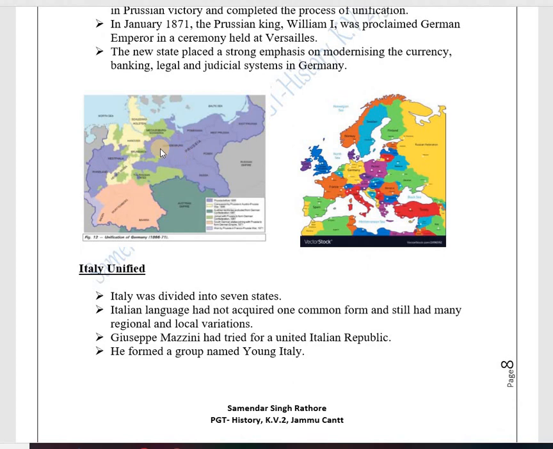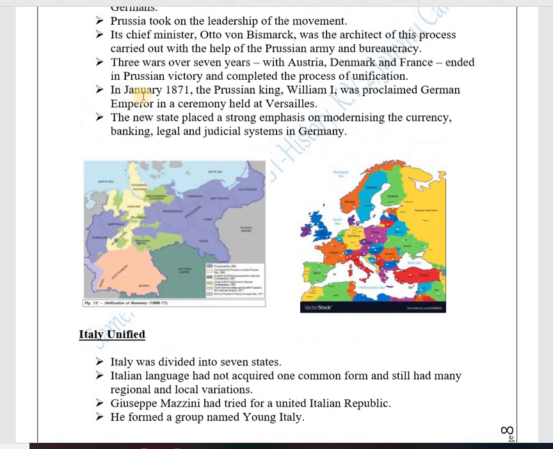First war was fought with Denmark. This area was captured and taken under the Persian Empire. Then another war was fought with the Austrian Empire and this area was taken. Then with France, and this all area was taken under the Persian Empire and unification of Germany was completed. In January 1871, the Persian king William I was proclaimed German emperor in a ceremony held at Versailles. This is a place in France, and a new country was found which came to be known as Germany.